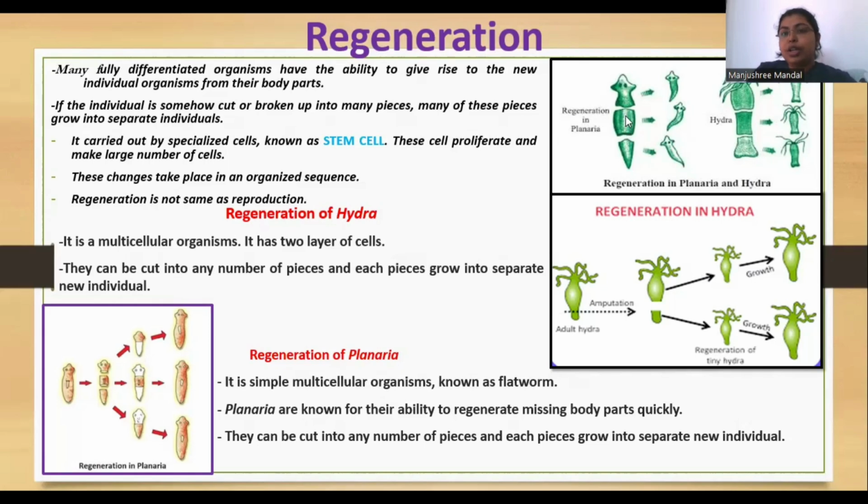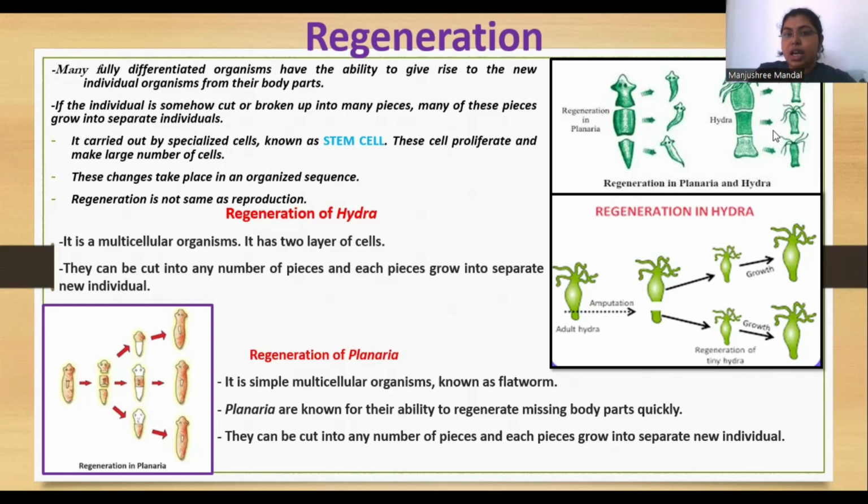In case of planaria, if you make an incision from this portion or from this portion, they will give rise to a new individual from each of the cut pieces. But the organism should be in a mature stage, meaning it should have the capacity to regenerate new cells.